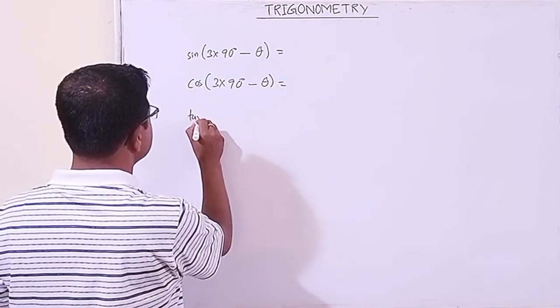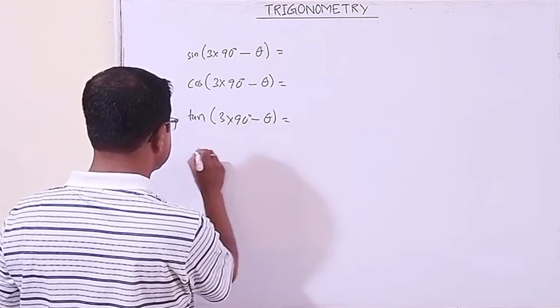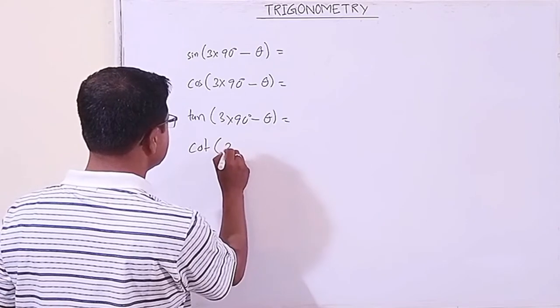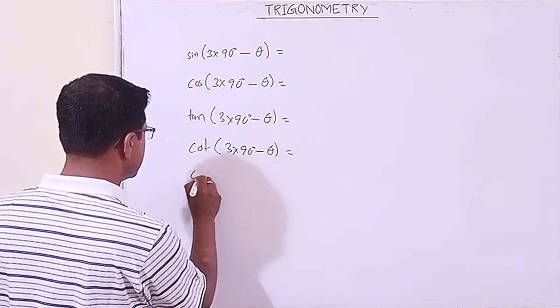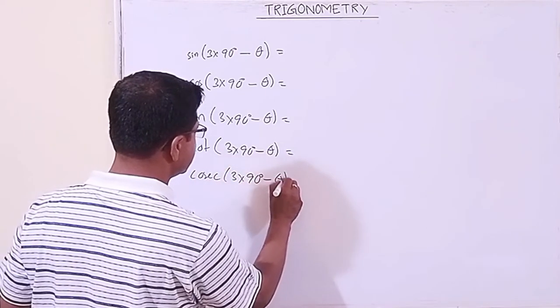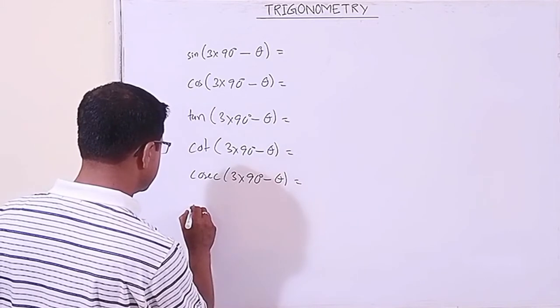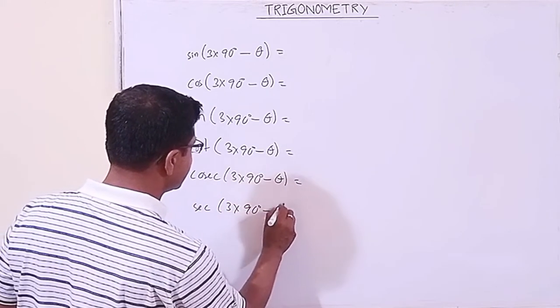Let us take cot here: cot of 3 into 90 minus theta, cosec 3 into 90 degrees minus theta, then sec 3 into 90 degrees minus theta.